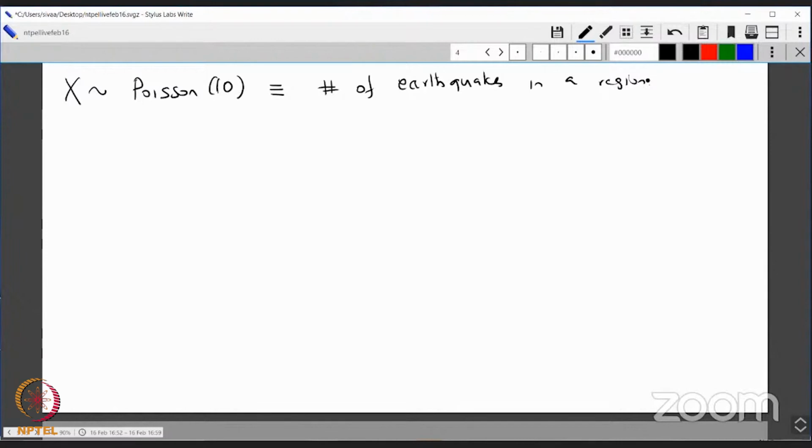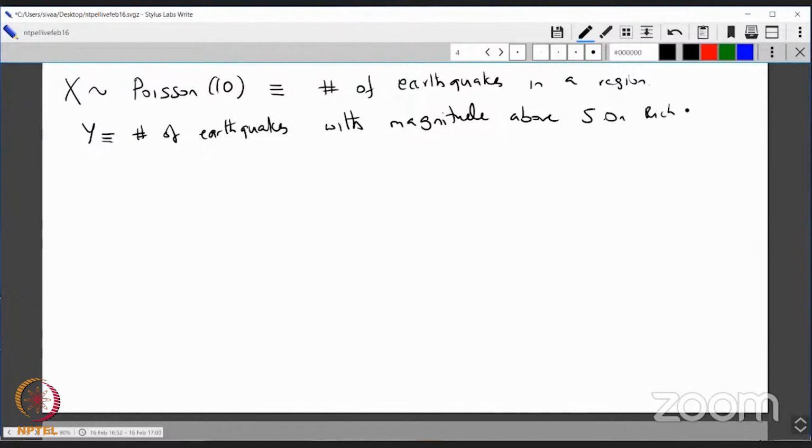And suppose Y is the number of earthquakes with magnitude above 5, on the Richter scale. And what are we given?